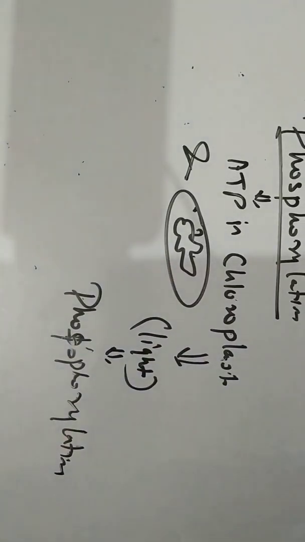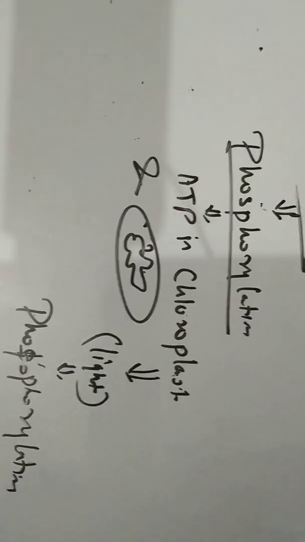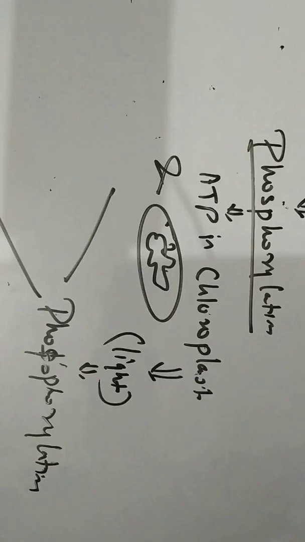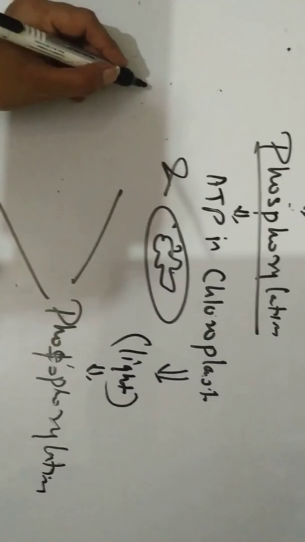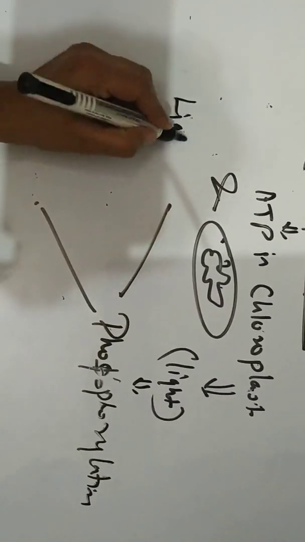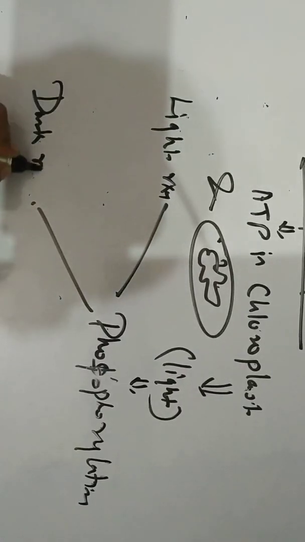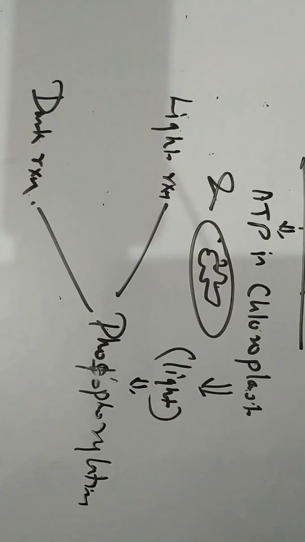Now, photophosphorylation takes place in two phases. What are those two phases? One is known as the light reaction, and the second one is known as the dark reaction.